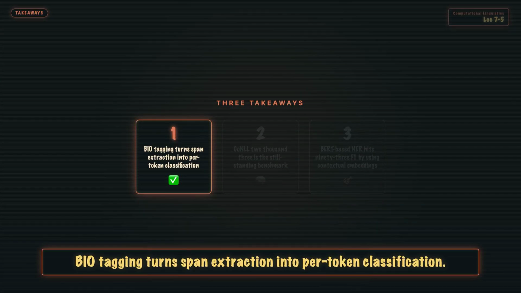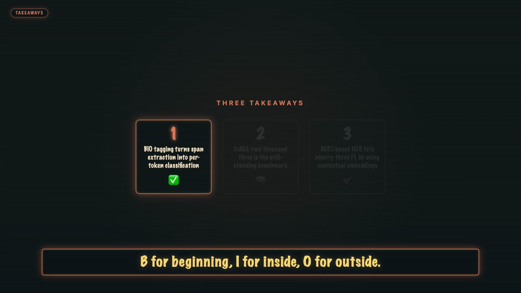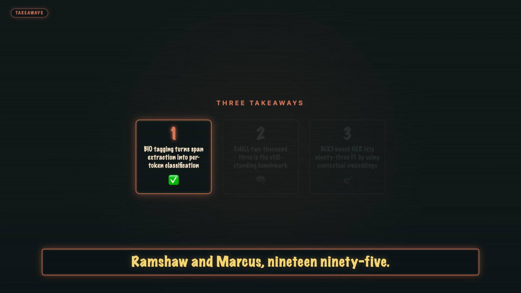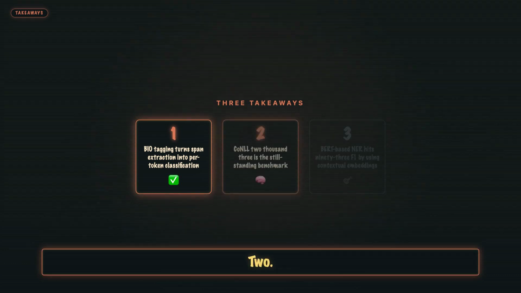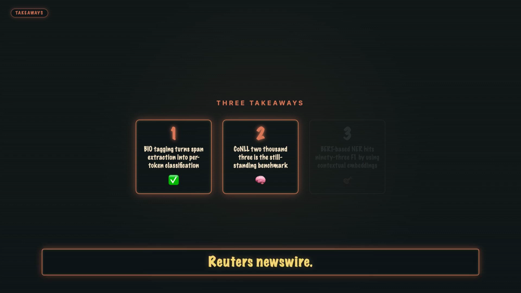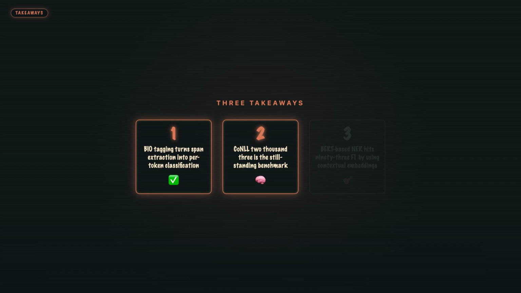Three takeaways before the quiz. 1. BIO tagging turns span extraction into per-token classification. B for beginning, I for inside, O for outside. Ramshaw and Marcus, 1995. 2. CoNLL 2003 is the still-standing benchmark. 4 types, Reuters newswire, 20 years of comparison across every NER paper.